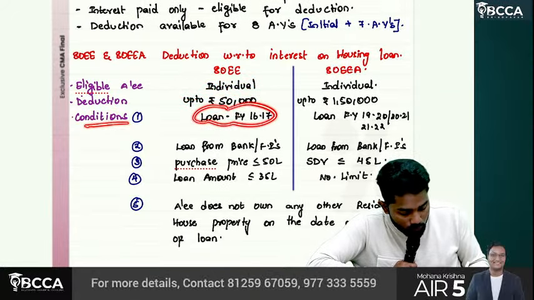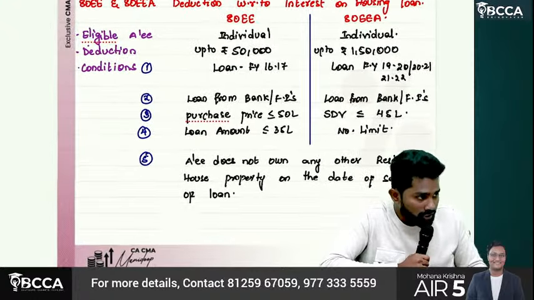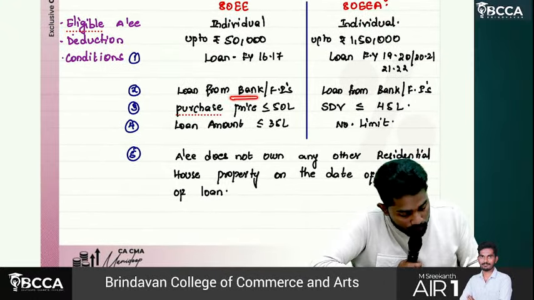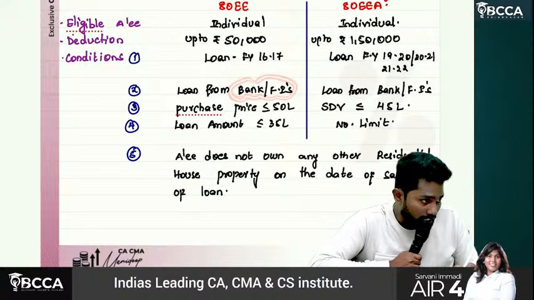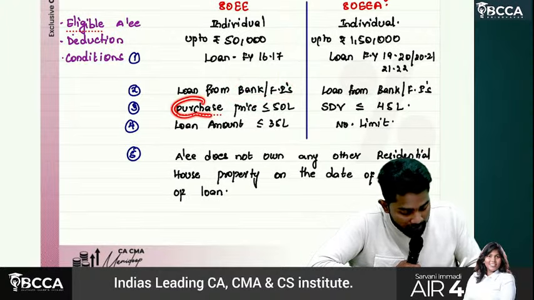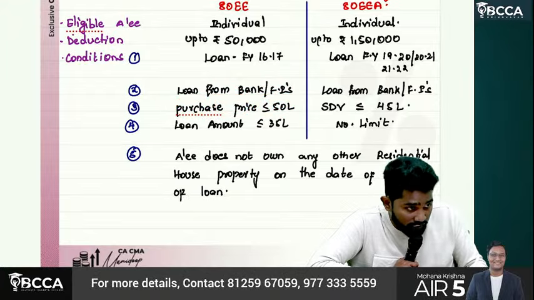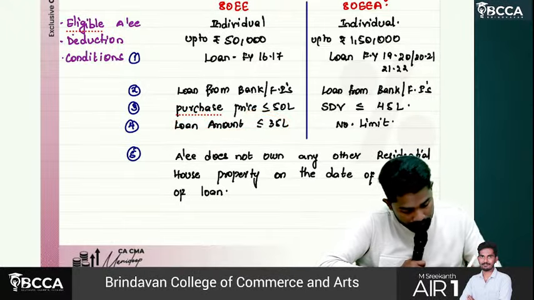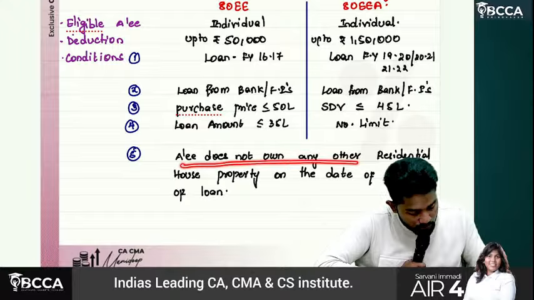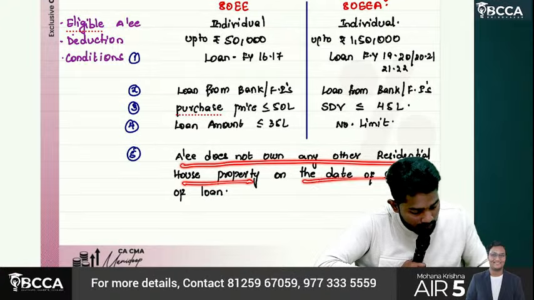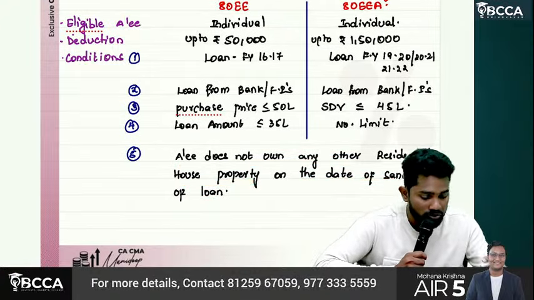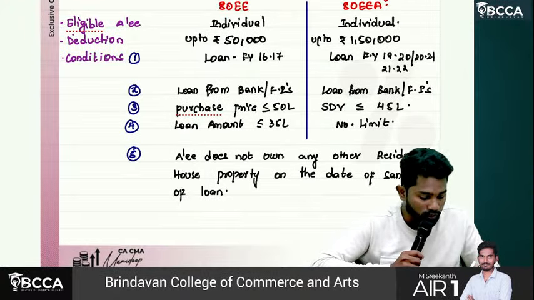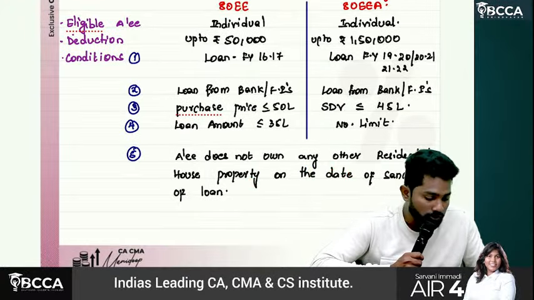Conditions: the loan should be taken in financial year 16-17, from a bank or financial institution. The purchase price of the house should be within 50 lakhs and the loan amount should be within 35 lakhs. And the individual does not own any other residential house property on the date of sanction of the loan. You should not have any other house. This is a common point for both sections. That's why I wrote them together.